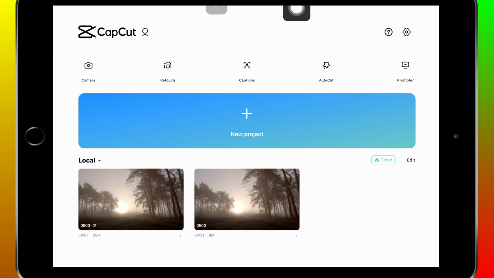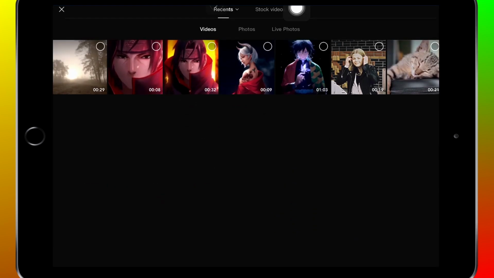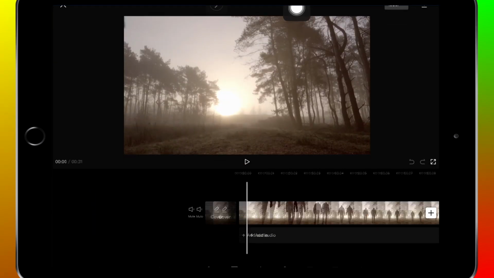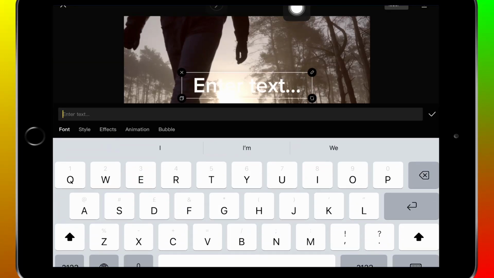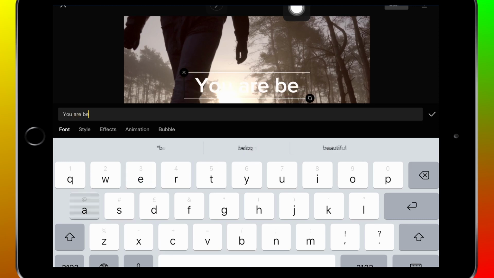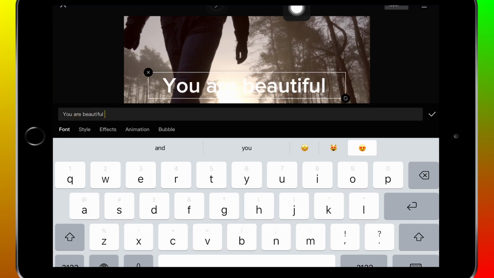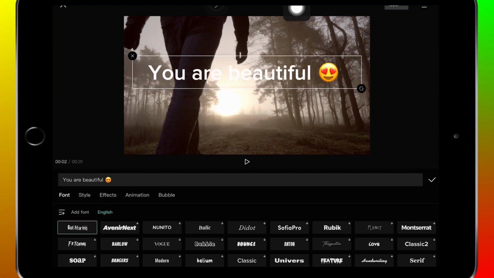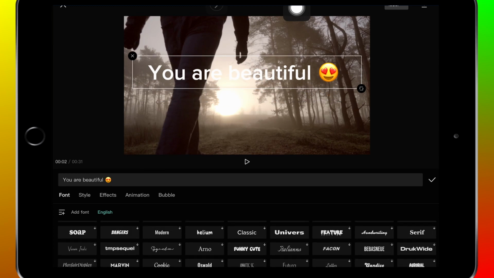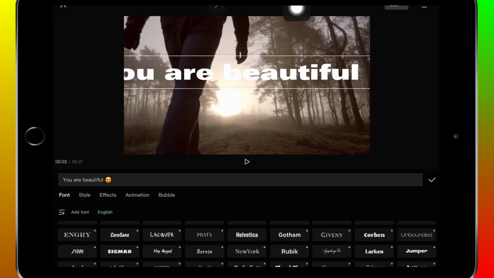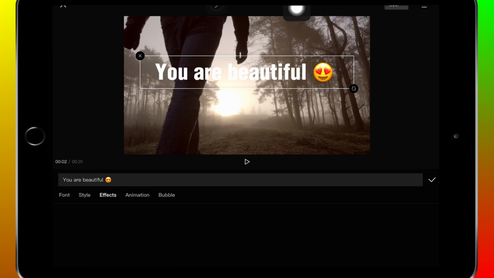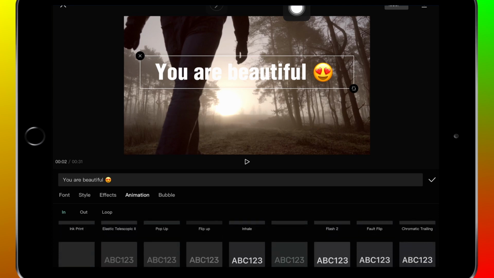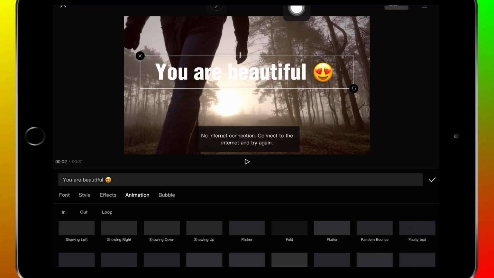So open CapCut now and click on new project. Here please select your video, and then here we have to click on text, add text. Here write something. All right, "you are beautiful", because you have to remember this. And now in font, select the font that you want to use. I like this one. And then in effects we have animation, we have effects. Let's go in animation, and in here add the animation that you want.